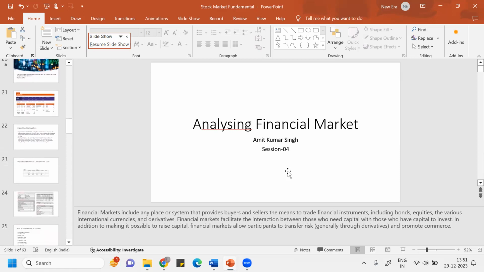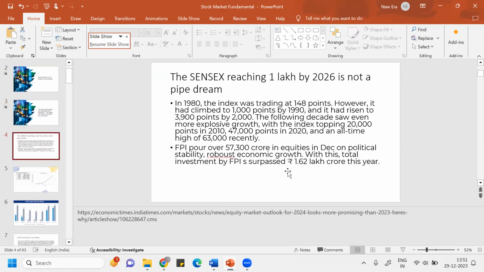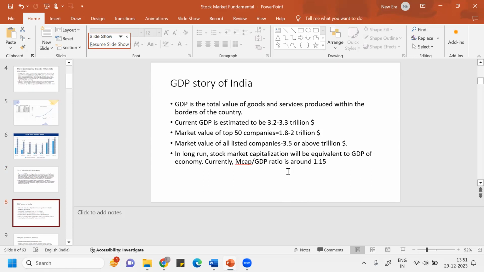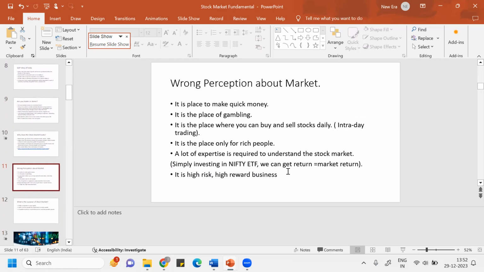So far we have discussed a lot of events, like the stock market and how the Sensex has performed, and the ratio of GDP to market capitalization of our NSE. Recently I was going through an article saying that the market capitalization of Nifty has crossed $4 trillion, while our GDP is around $3.5 trillion. So you can see a clear appreciation of market capitalization to GDP, more than 1.15 to 1.2. That way you can see how optimistic the market is about the Indian economy.